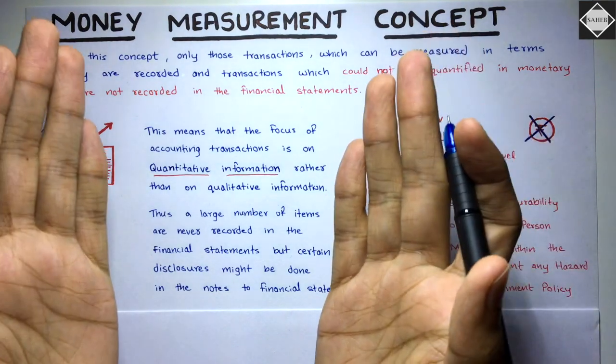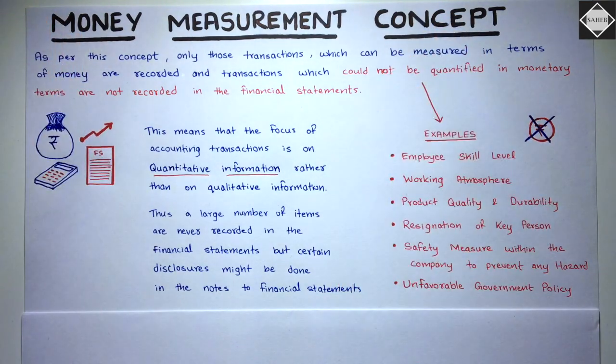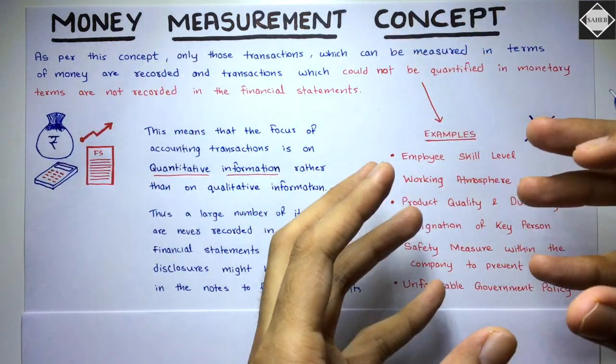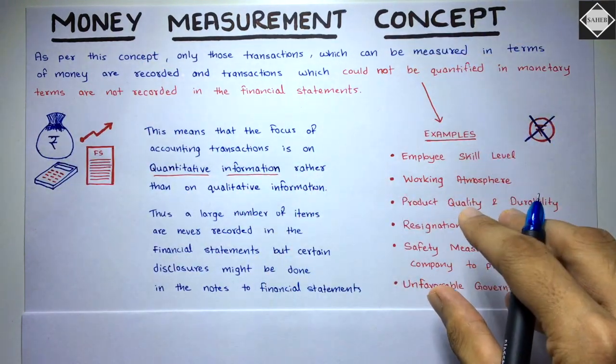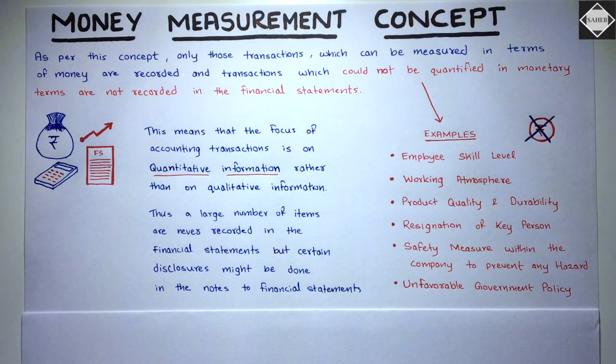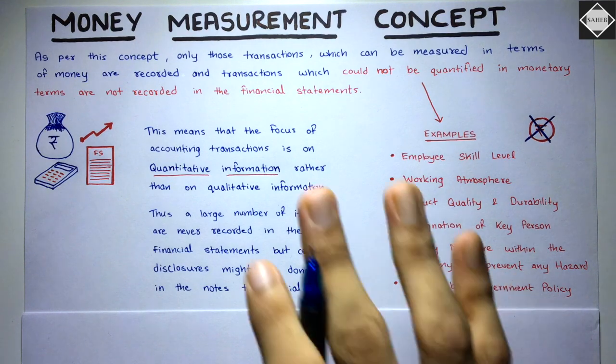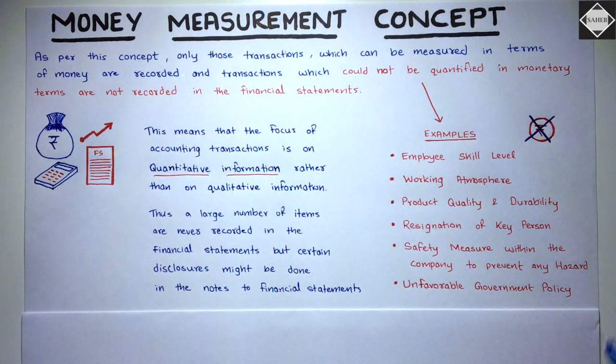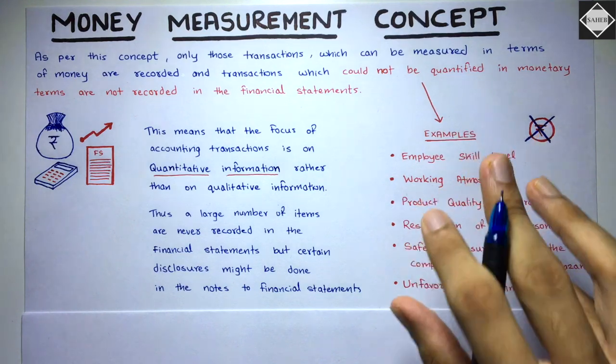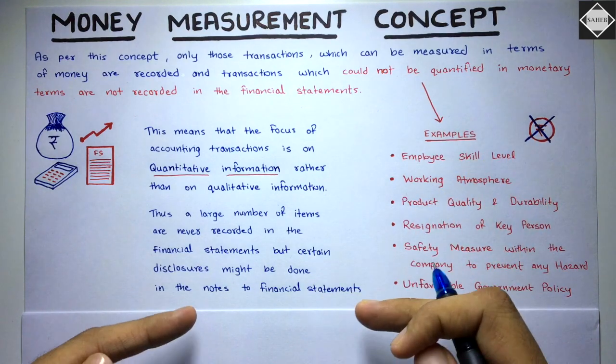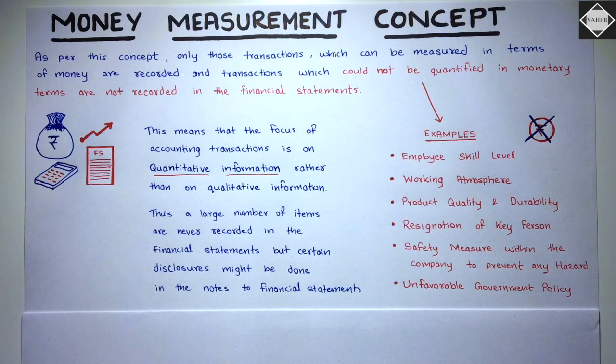If you're reading the financial statements and then some additional notes are provided, saying these things are there, these things have happened, it will assist you to understand the financial statements better because you know these additional things. So additional things will be disclosed in the notes to financial statements. That's what that basically means.